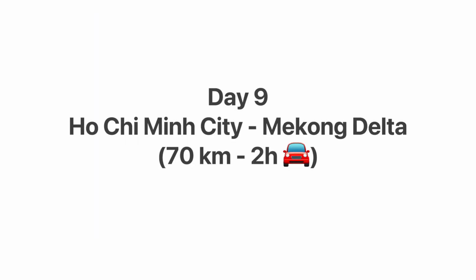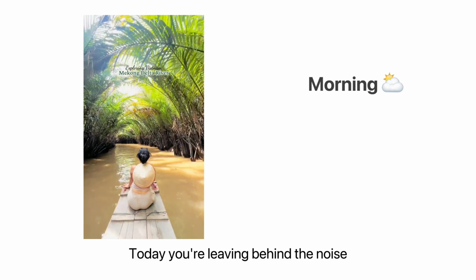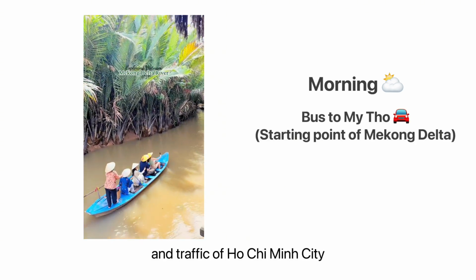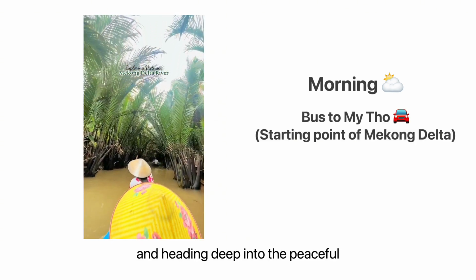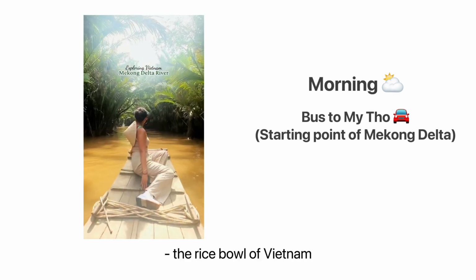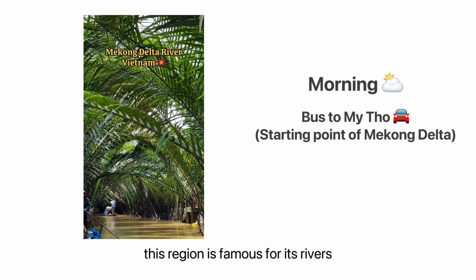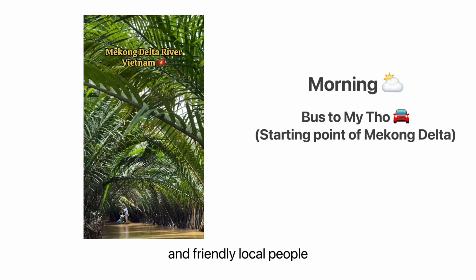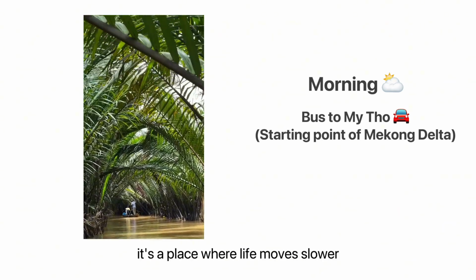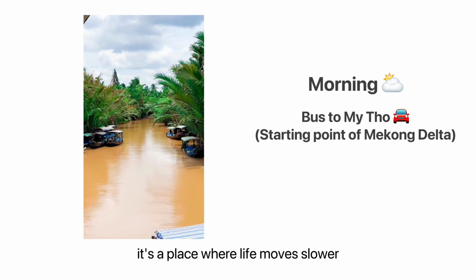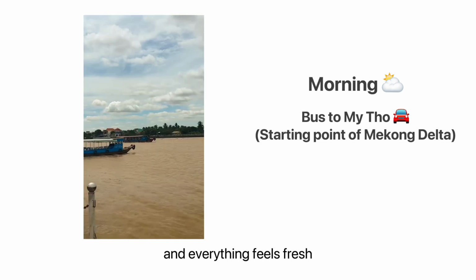Day 9. Ho Chi Minh City to Mekong Delta. Today, you're leaving behind the noise and traffic of Ho Chi Minh City and heading deep into the peaceful Mekong Delta, the rice bowl of Vietnam. This region is famous for its rivers, fruit orchards, coconut trees, and friendly local people. It's a place where life moves slower and everything feels fresh and natural.